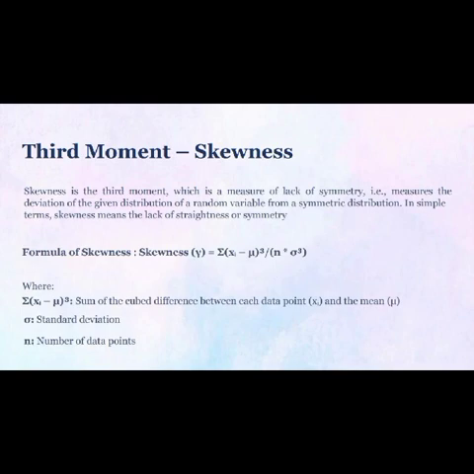Formula of skewness: skewness, gamma, equals Σ(xᵢ − μ)³ divided by n times σ³, where Σ(xᵢ − μ)³ is the sum of the cubed differences between each data point xᵢ and the mean μ, σ is the standard deviation, and n is the number of data points.